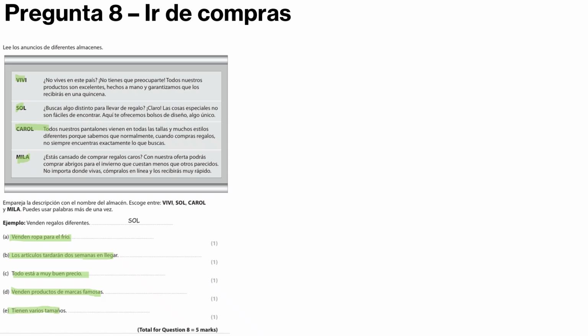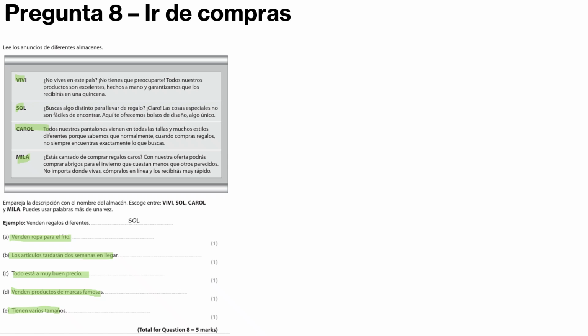So buy cold, like clothes for the cold. And then B is the articles take 2 weeks to arrive. So it's very good price to see. So you can buy products from famous markets. And they have different sizes, tamaños. That's quite hard. You probably don't know that as common knowledge because it doesn't really come up.